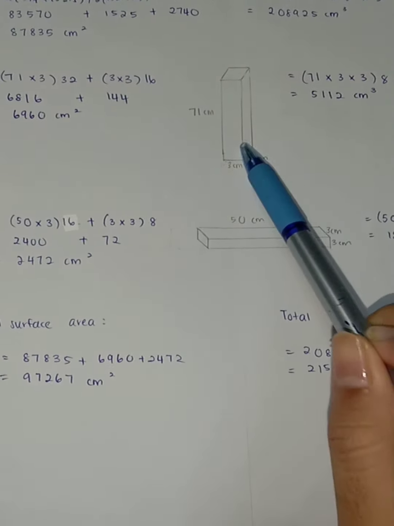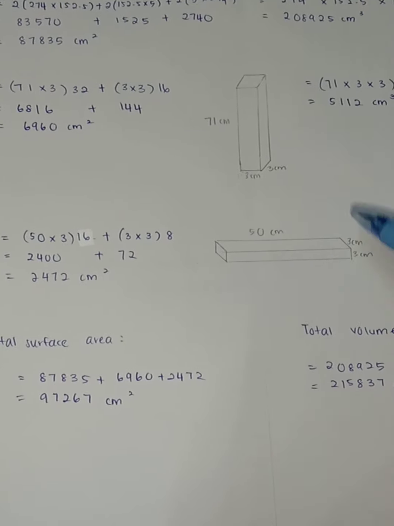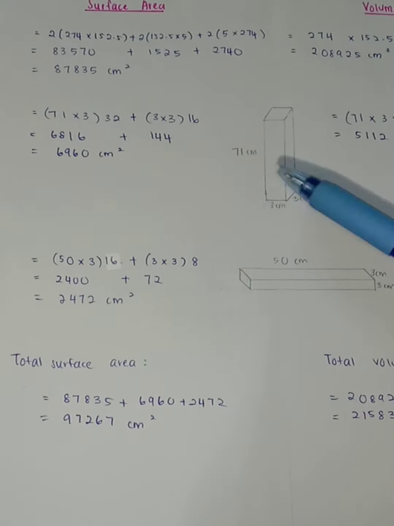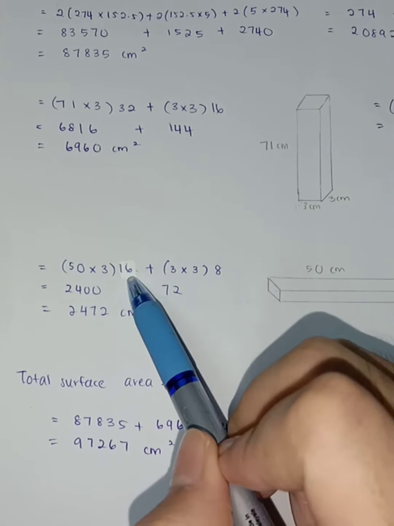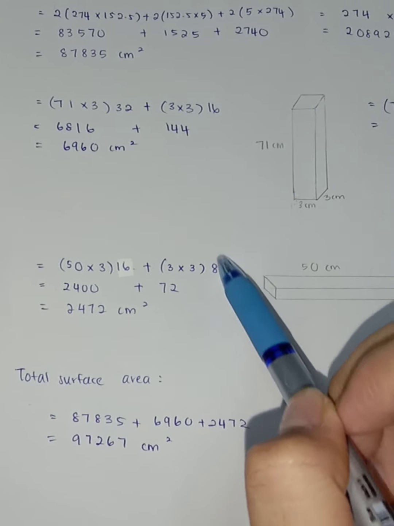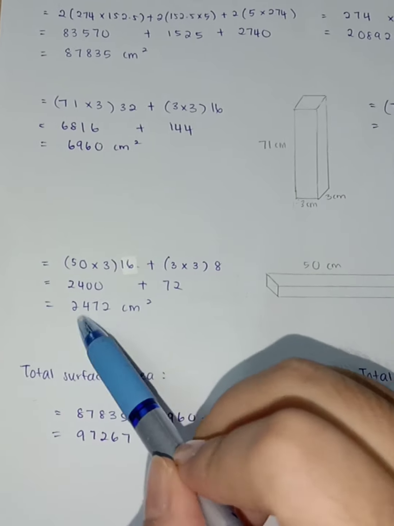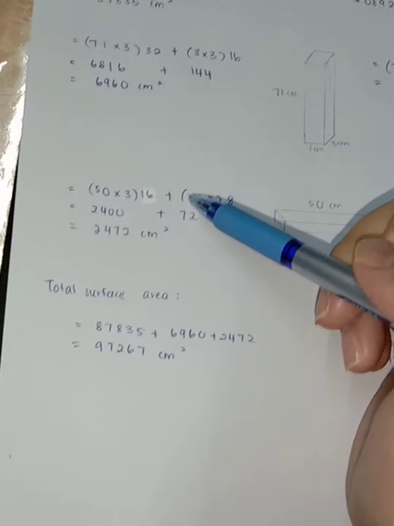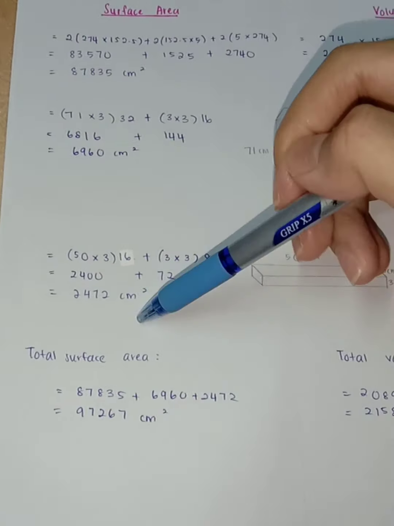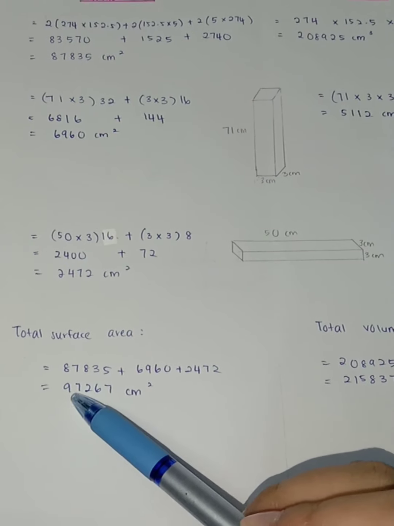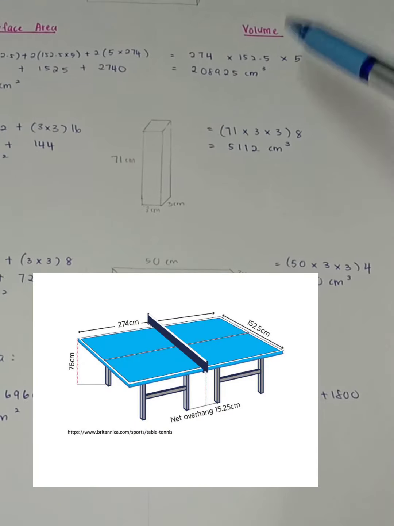And next, this one is attached between the two legs, and there are four like this at the table of ping pong that attach the legs. Okay, so 50 times 3 times 16, because the surface has 16, plus 3 times 3 times 8, because the surface has 8. So equal to 2,400 plus 72 is equal to 2,472 cm squared. Lastly, the total surface area, we can add all of these three calculations, and finally we got the answer 97,267 cm squared.